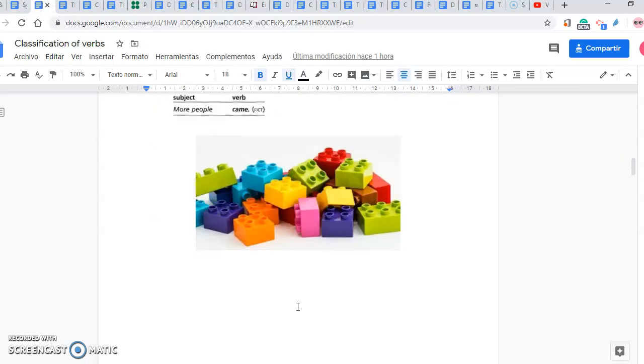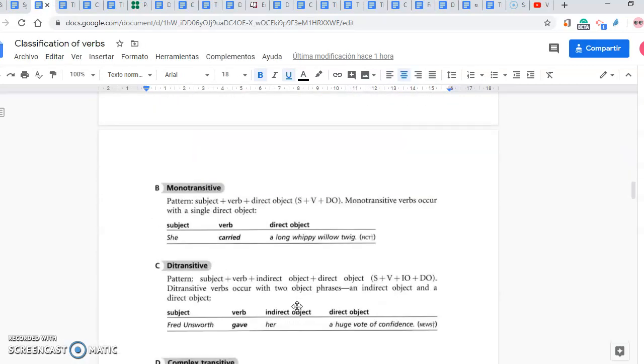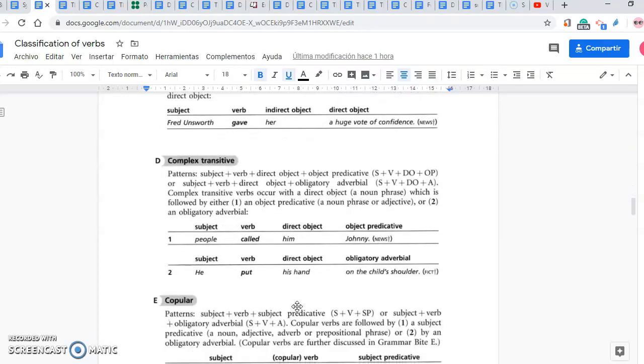We have seen already intransitive verbs, monotransitive verbs, ditransitive verbs, and now complex transitive verbs. The pattern is subject, verb, direct object, and, well, here they call it object predicative. We call it objective complement, but it's the same. Or subject, verb, direct object, and obligatory adverbial.